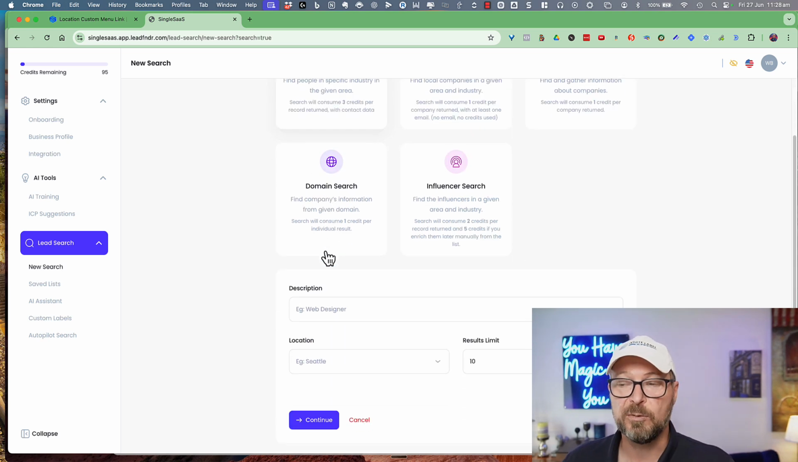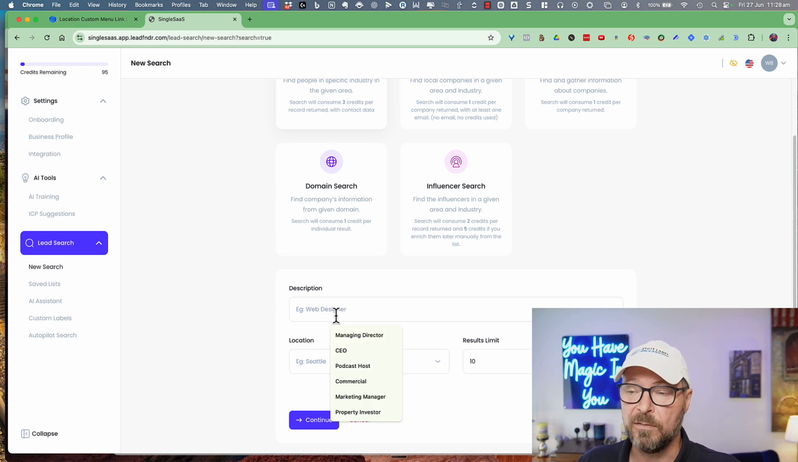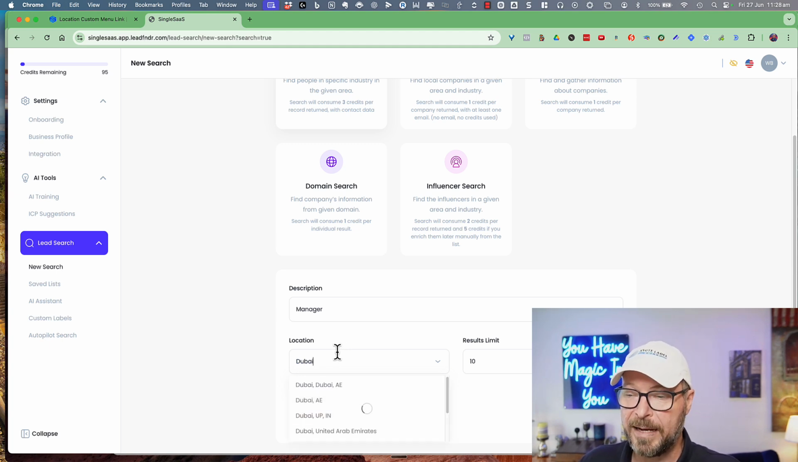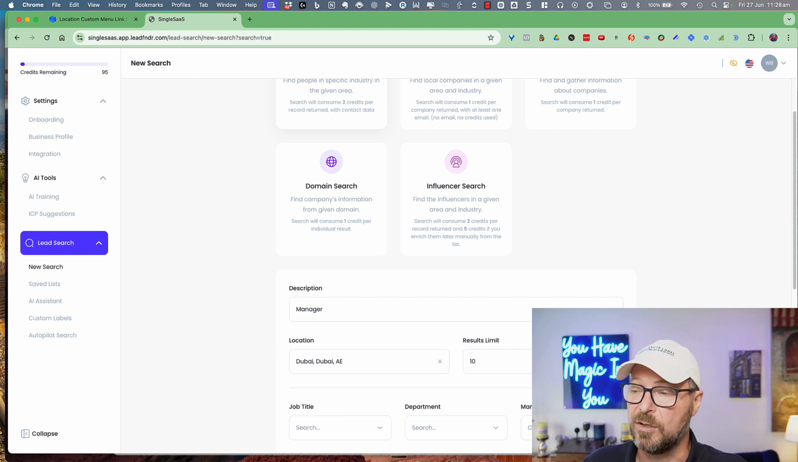In our people search, again, we are able to look for individuals using descriptions and keywords. So perhaps I'm looking for the manager, and I might be looking again in our location here. So we'll find our individual location. In this case, I've chosen Dubai. And we also have many more filters that we're able to use with this search.